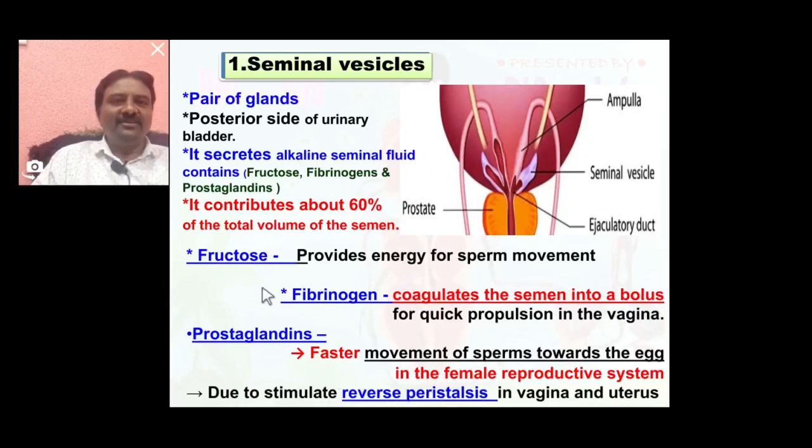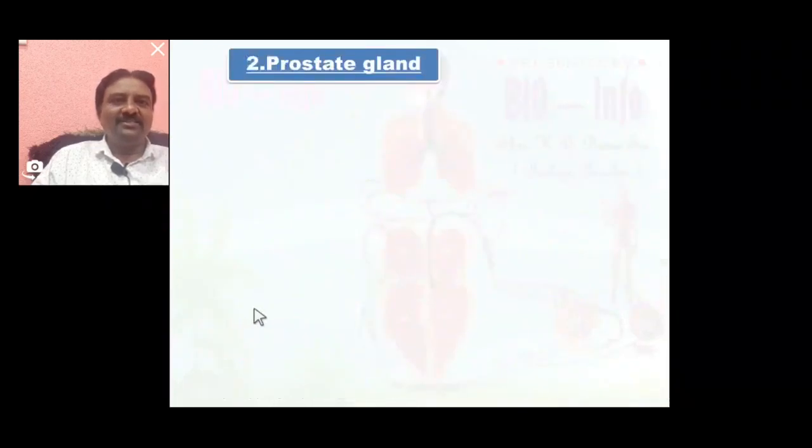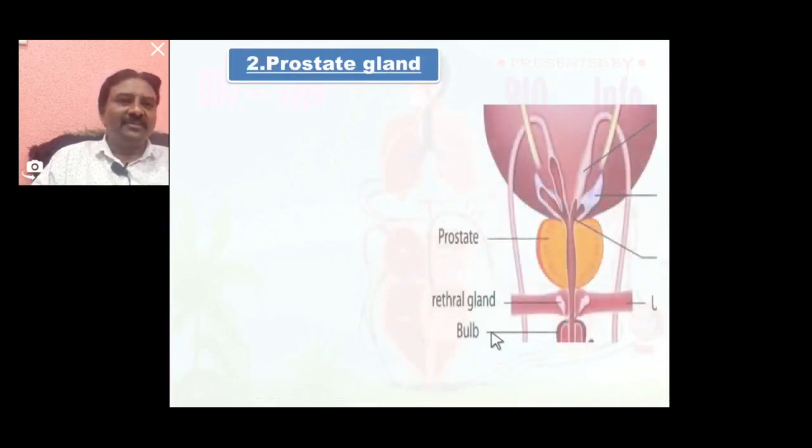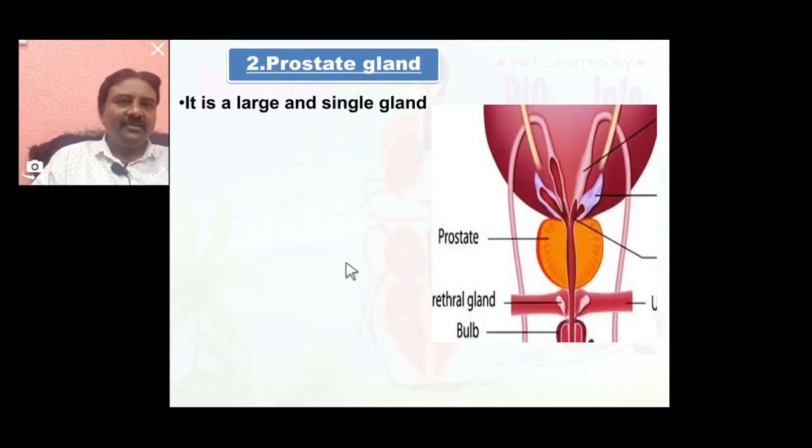So fructose, fibrinogen, and prostaglandins perform different functions in seminal fluid. Here we discussed the seminal vesicle in detail. Now the second one is the prostate gland. This is the prostate gland, present below the